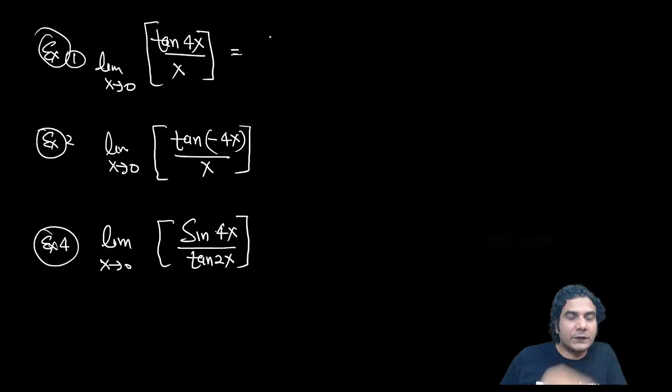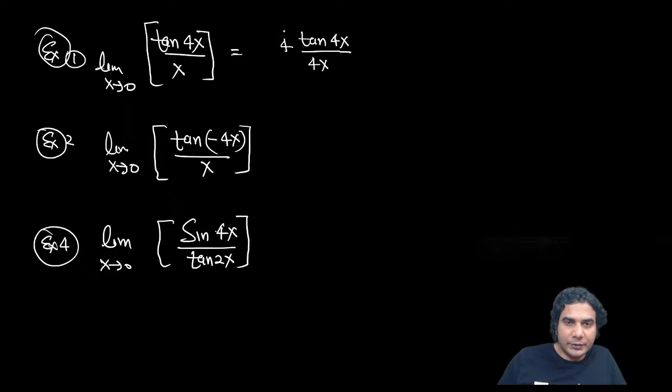All right, so let's do the first one. It is tan 4x divided by, you need to multiply and divide by 4 so that the angle will become the same, so tan theta upon theta. All right, and x is approaching 0. Now tan theta upon theta is 1 plus, so you need to write 1 plus.